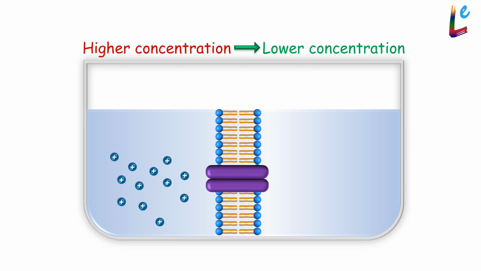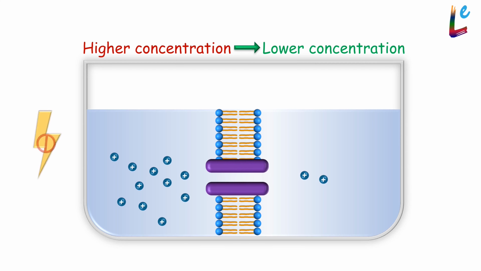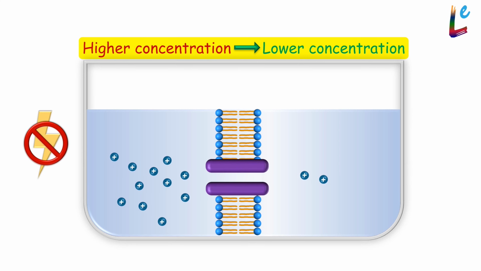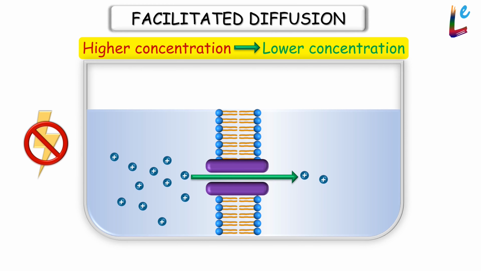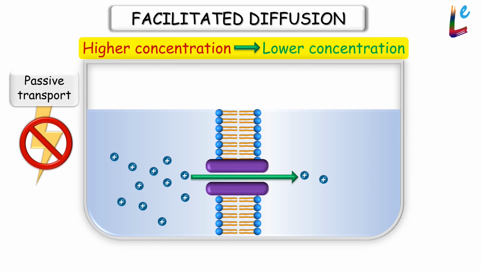Now, when this passage is open, drug A can freely move to the right by diffusion. No energy is required because drug A already has a concentration gradient and the passage merely facilitates the diffusion. So this process can be called facilitated diffusion. Since no additional energy is required, this, like simple diffusion, is also classified as passive transport.